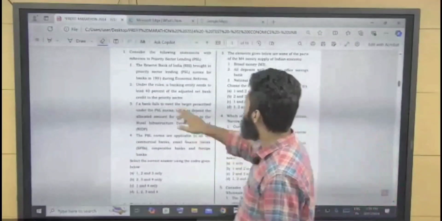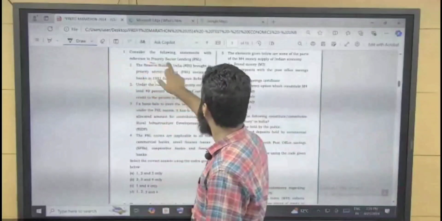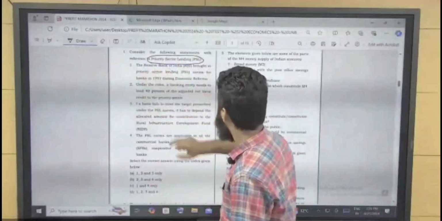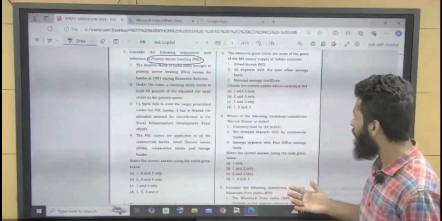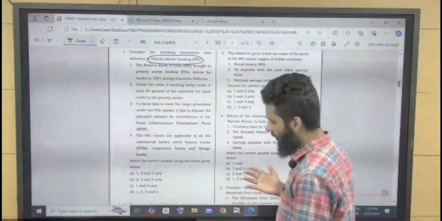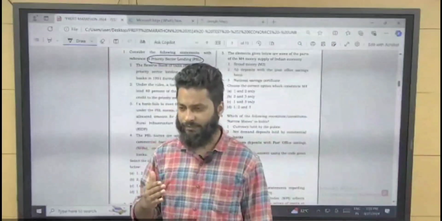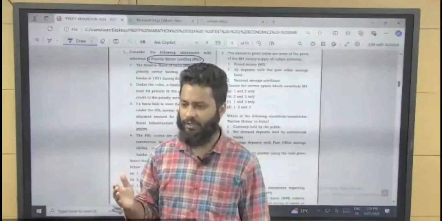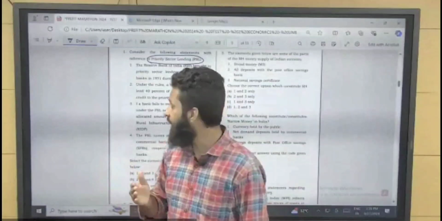Consider the statements with reference to priority sector lending. Priority sector lending was introduced in 1972. What is priority sector lending? Basically, it is credit rationing. It is a part of credit rationing. What does it mean exactly?